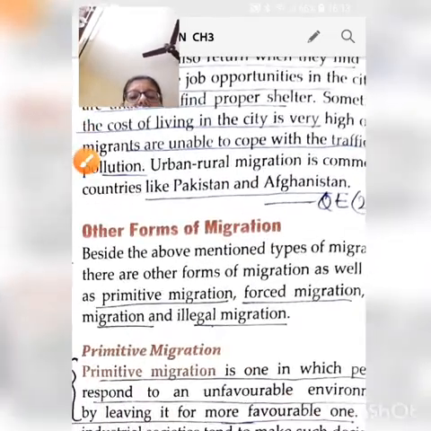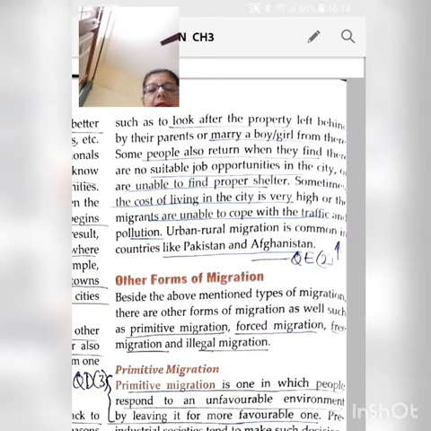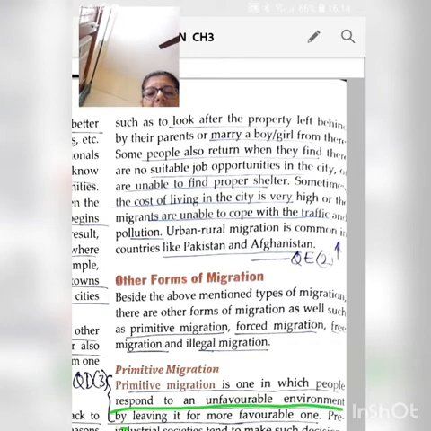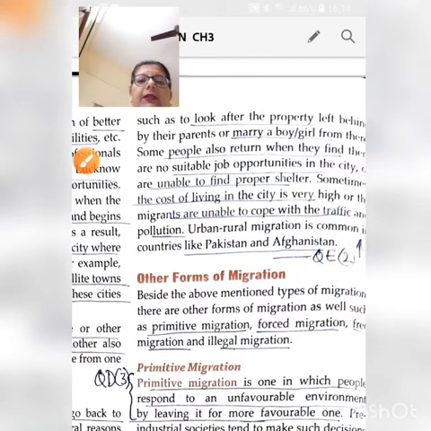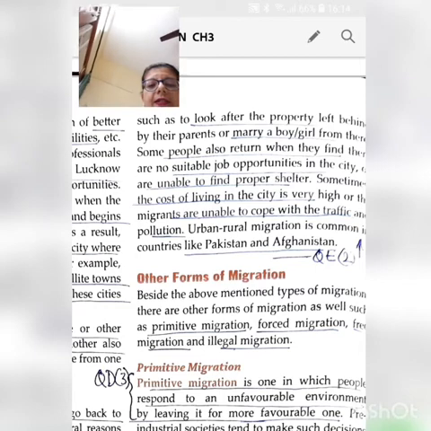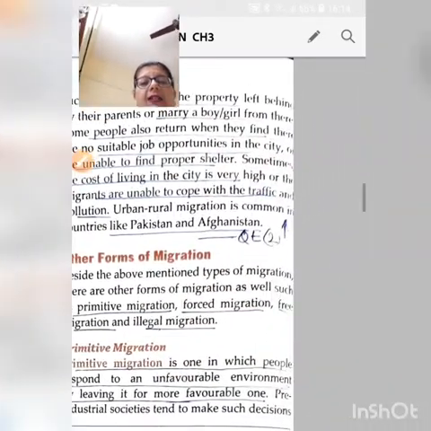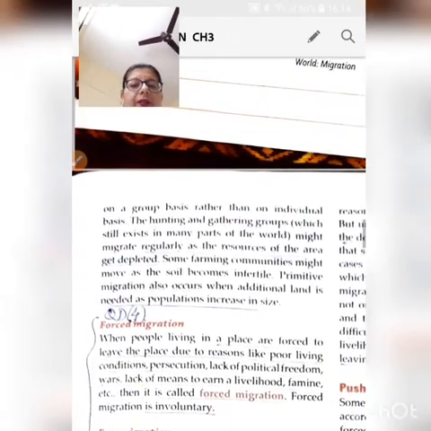Beginning with primitive migration. Primitive migration is one in which people respond to an unfavorable environment by leaving it for a more favorable one. The pre-industrial societies tend to make such decisions. There could be a number of reasons why primitive migration occurs. Let's have a look at it.